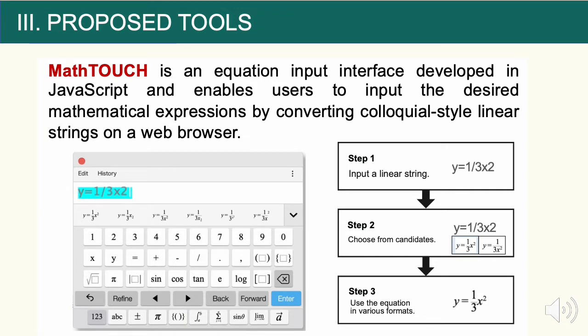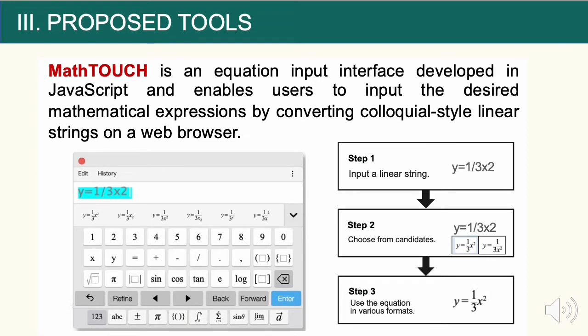For instance, the equation y equals 1/3 x squared is presented as the first candidate, second row, from the keyword y equals 1/3/2 in the text area, as displayed in MathTouch. The text of such ambiguous formula keywords is called a colloquial-style linear string. Users can enter the desired mathematical expressions in 3 steps.